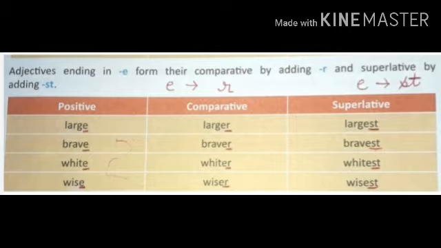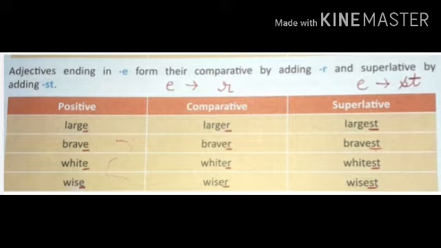Next rule: adjectives ending in e form their comparative by adding r and superlative by adding st. For example, here the positive degree is large and the last letter is e, so we will add r, it will become larger, and when we add st it will become largest because the last letter is e. Next is brave. Here the last letter is e, so we will add r only in the comparative degree according to the rule, so it will become braver, and when we add st it will become bravest.